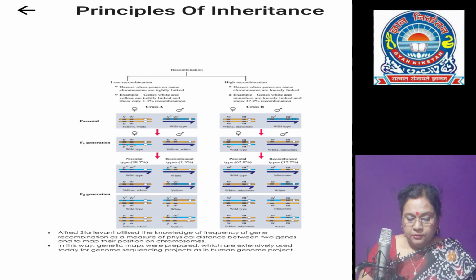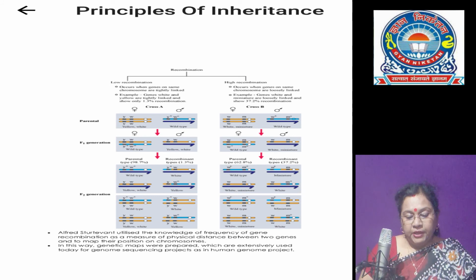In the two dihybrid crosses conducted by Morgan, cross A shows crossing between Y and W, and cross B shows crossing between genes W and M. Morgan hybridized yellow-bodied, white-eyed females with brown-bodied, red-eyed males, that is wild type, in cross A, and intercrossed their F1 progeny.